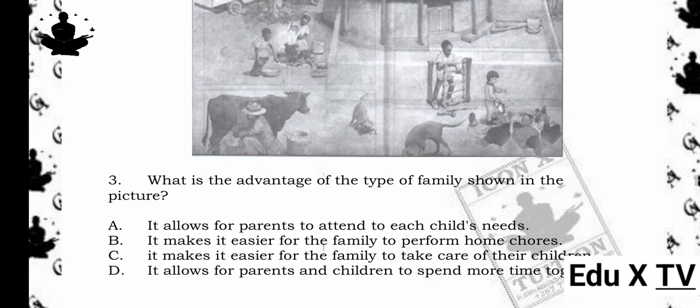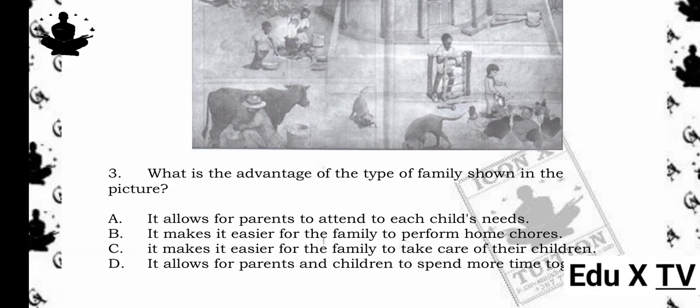The picture below shows a lifestyle of a certain type of family. Use it to answer question 3. 3. What is the advantage of the type of family shown in the picture? A. It allows for parents to attend to each child's needs. B. It makes it easier for the family to perform home chores. C. It makes it easier for the family to take care of their children. D. It allows for parents and children to spend more time together.